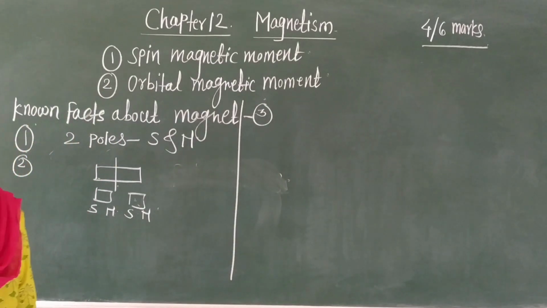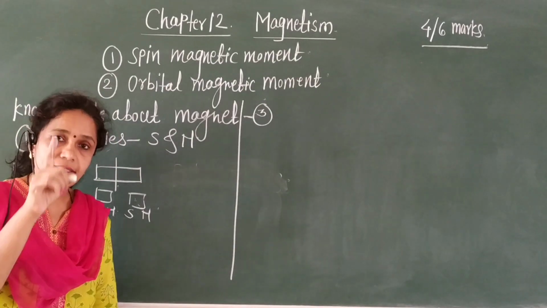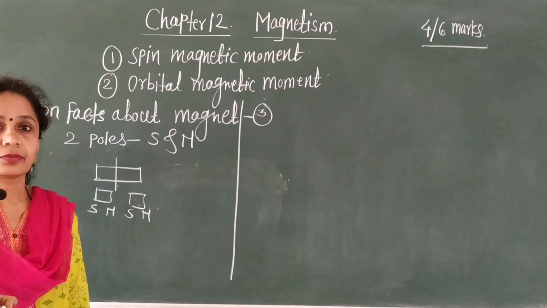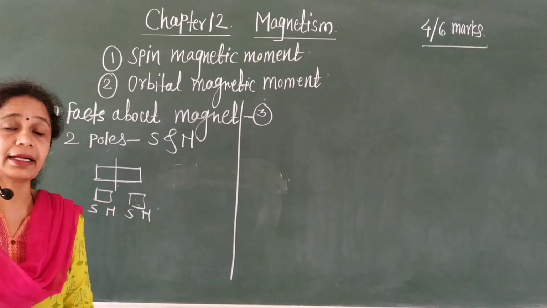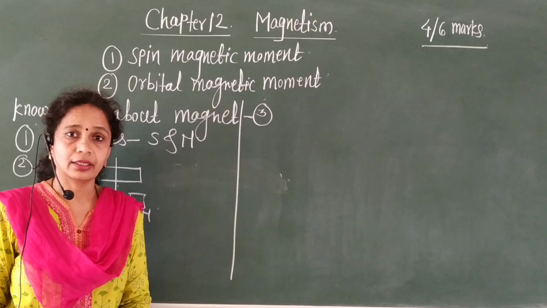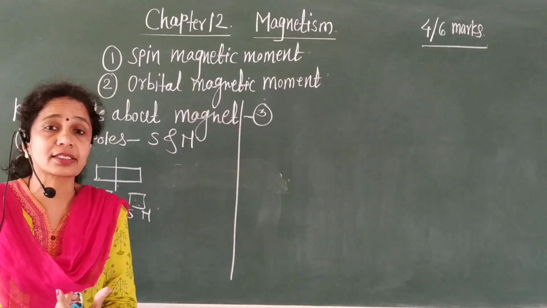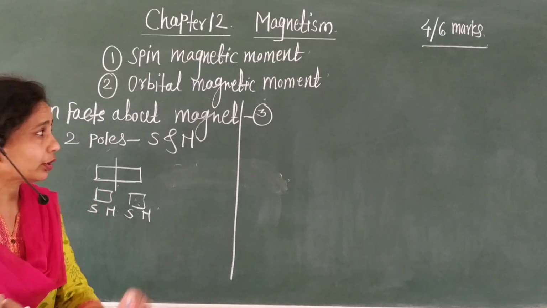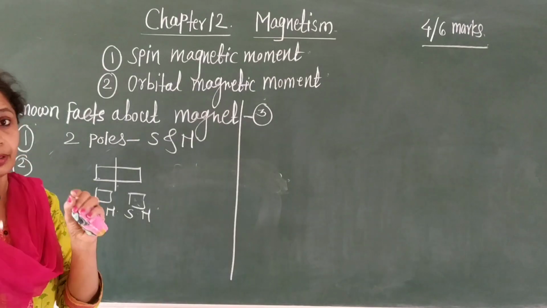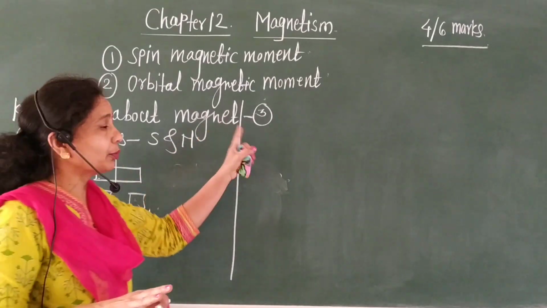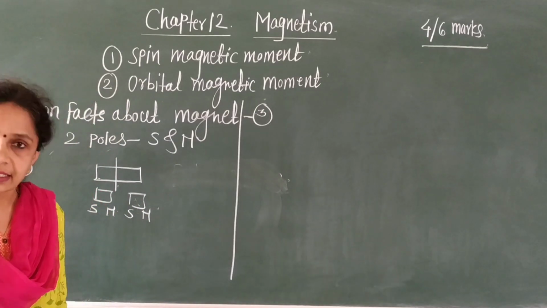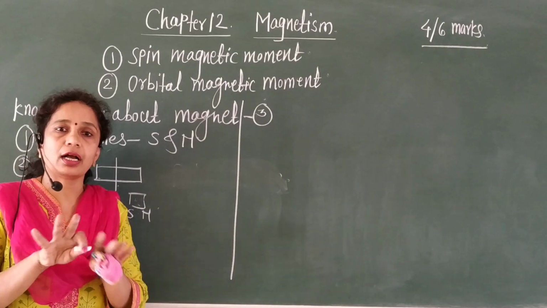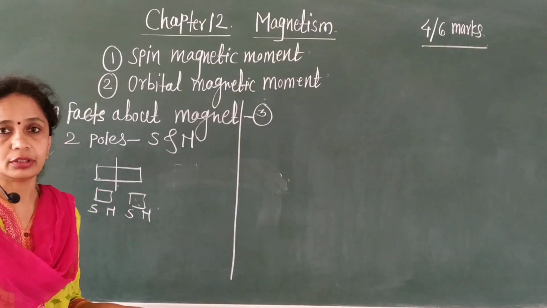When this bar magnet is suspended in a uniform magnetic field, then it comes to rest along the north-south direction. This is an important known fact about the magnet. Okay, therefore third point is, if the bar magnet is suspended, then it comes to rest along its north-south direction.